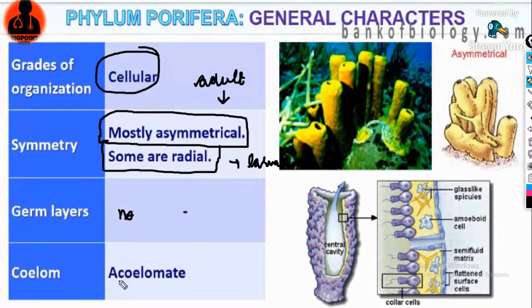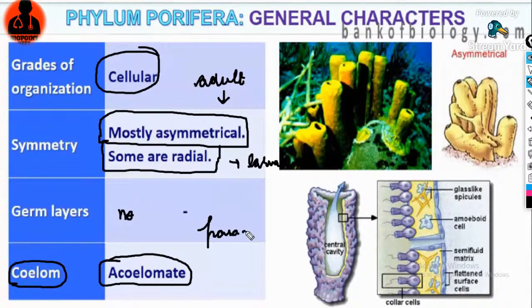Okay, fine. And coelom is the body cavity. I'm just giving an introduction and explaining this. So coelom is the body cavity, and in case of the sponges they are acoelomate. Acoelomate means that there is no body cavity in case of these sponges. Is that clear? And what is the study of the sponges known as? It was a NEET question. The study of the sponges is known as parazoology.